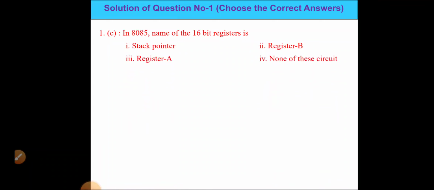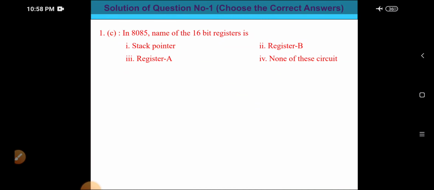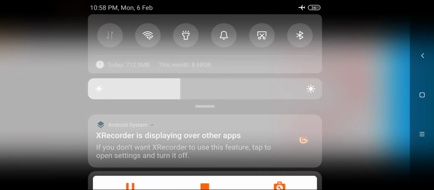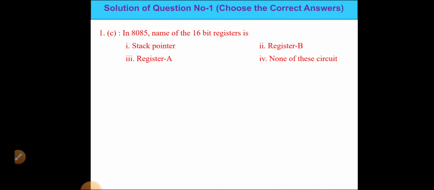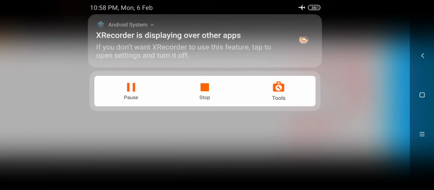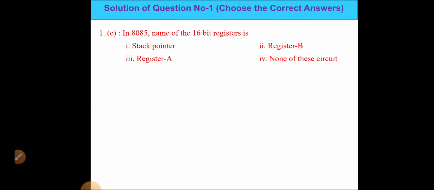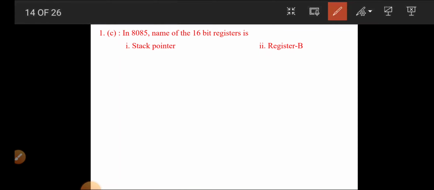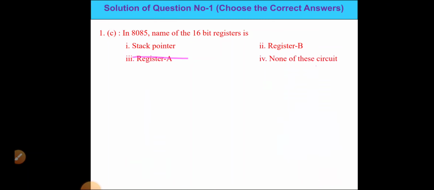Okay, so next question, in 8085 the name of the 16-bit register is: stack pointer, register B, register A, none of these. Register A and register B are 8-bit registers. Only the stack pointer is a 16-bit register; the remaining are 8-bit registers.